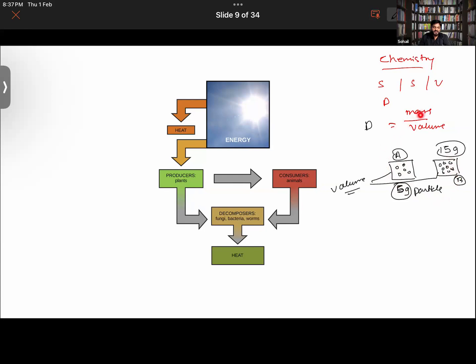I have said that it is mass upon volume. How much mass of something is in a given area? How much of something is packed into something, right?